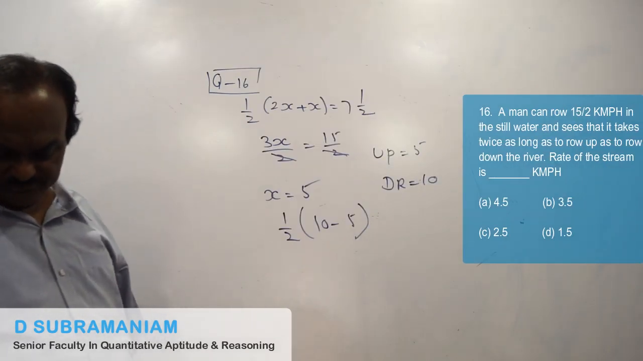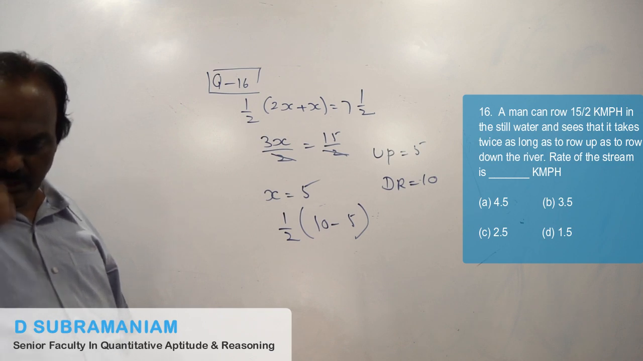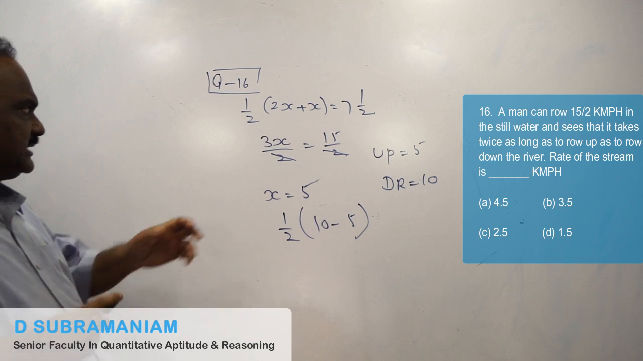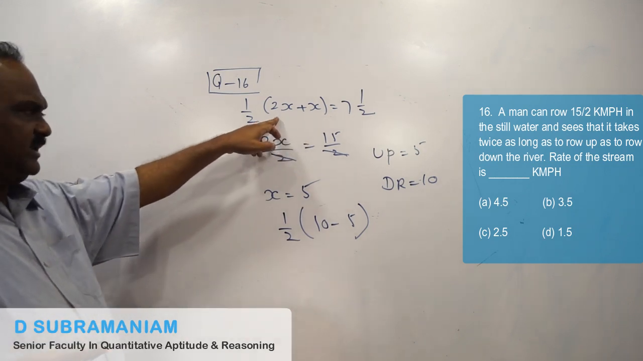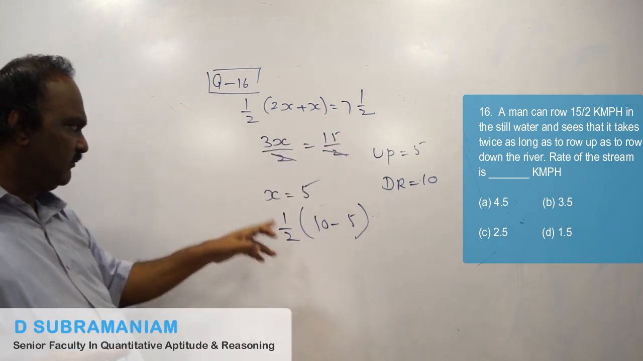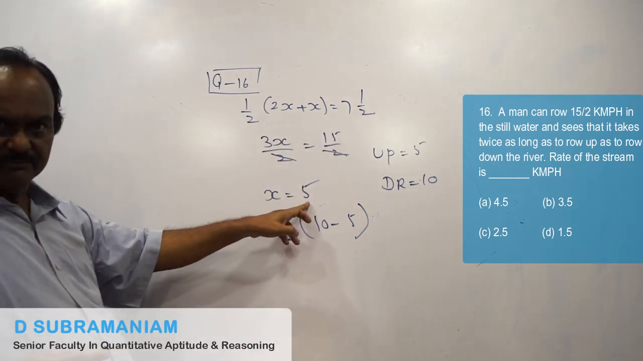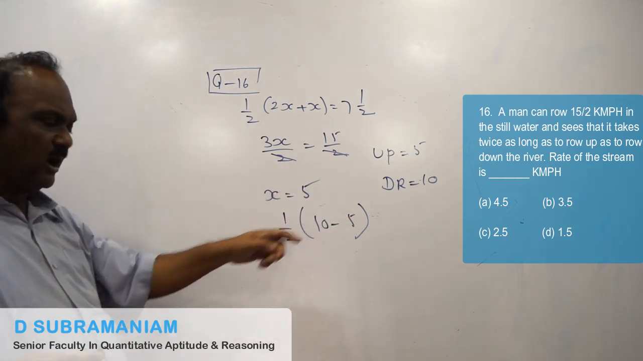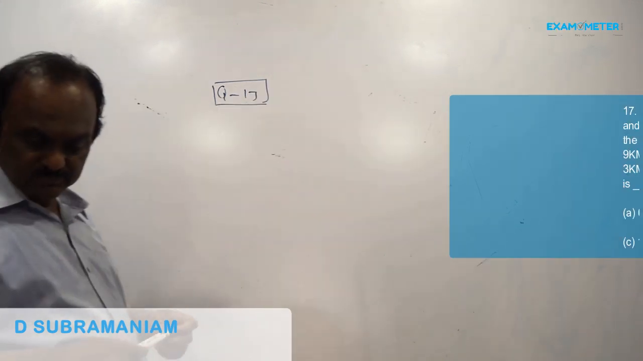16th question. We have to find out the rate of the stream. Up rate you take it as x, down rate will be 2x. So half into x plus 2x is equal to 7.5. x value comes to 5. Up rate is 5, down rate is 10. Rate of stream is half into 10 minus 5.